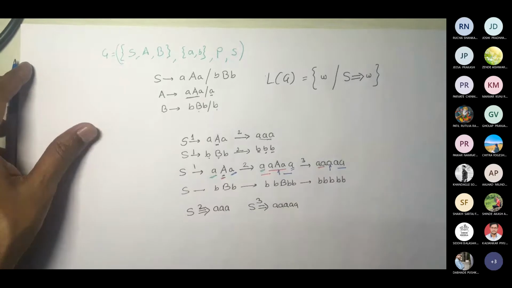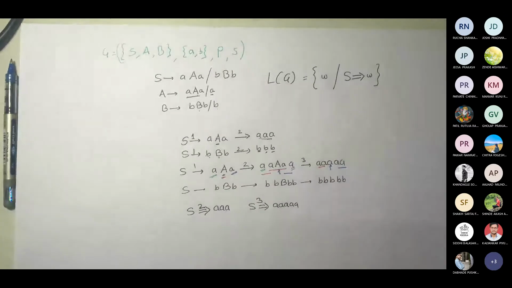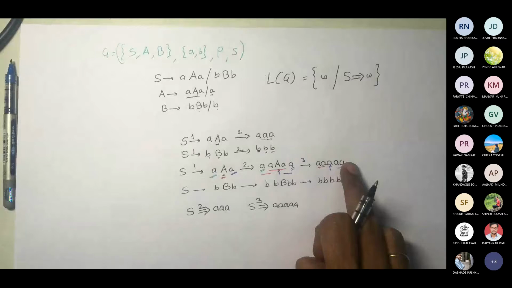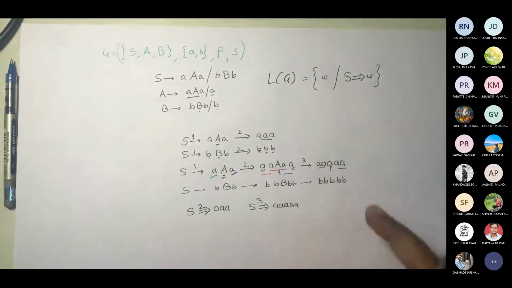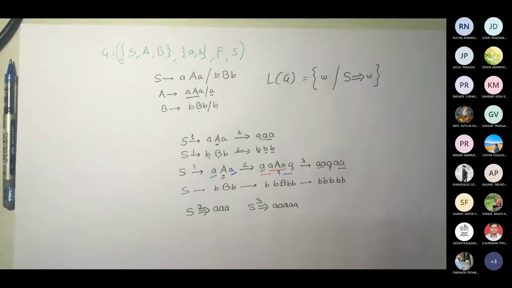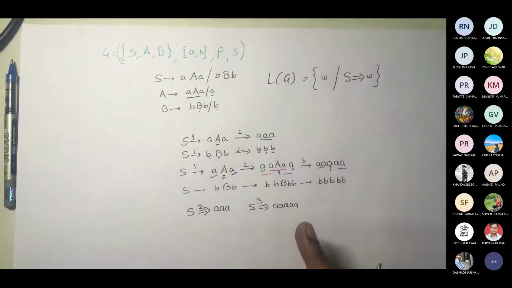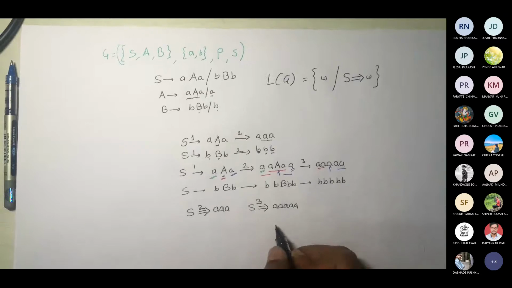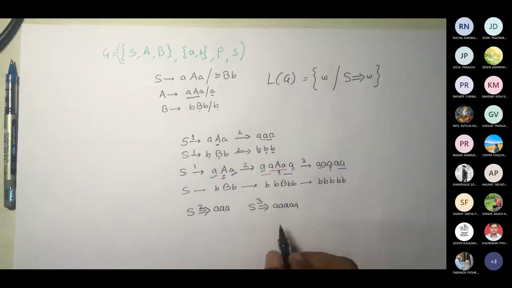So this is 3. So if I want length to be 99, what would happen in that case? How many steps would be there? So I have to compute it ultimately. So 3, 4, 5, and so on. So it will reach length 99. But why should I compute it directly that way? So better let me represent it in some other way.